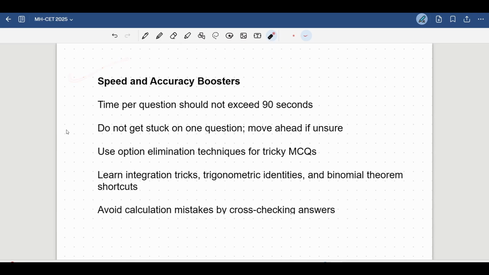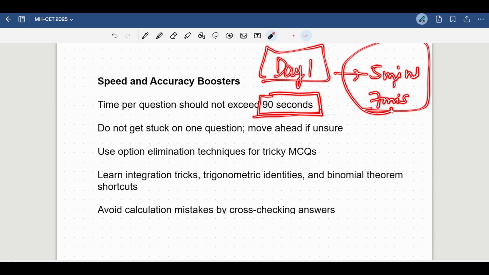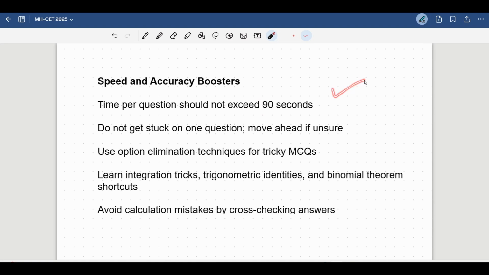So there are few things, as I already said, that how do you solve that. So see, you have to come to a level where you are solving each question in 90 seconds. ठीक है? Maybe today, if you are starting from today, on day 1 maybe it would take you 5 minutes to solve a question or 7 minutes to solve a question. You have to make sure that you are reducing this 5 minutes to 90 seconds, because you need to read the question in these 90 seconds and you need to solve the question in these 90 seconds. So this has to be your target.